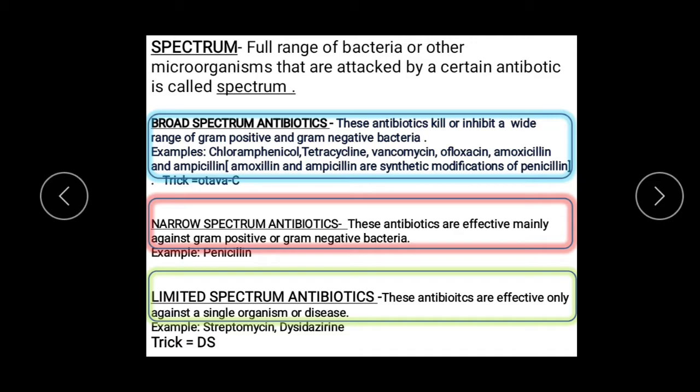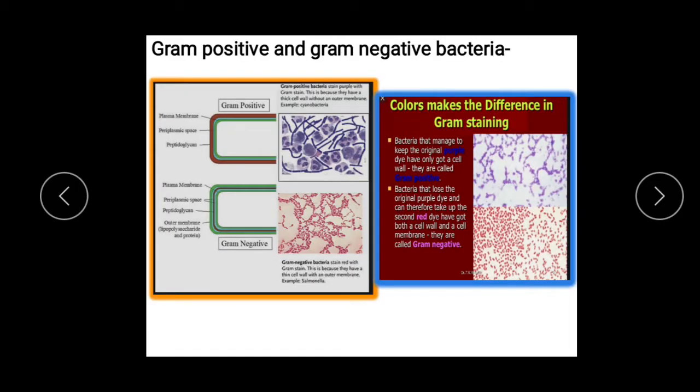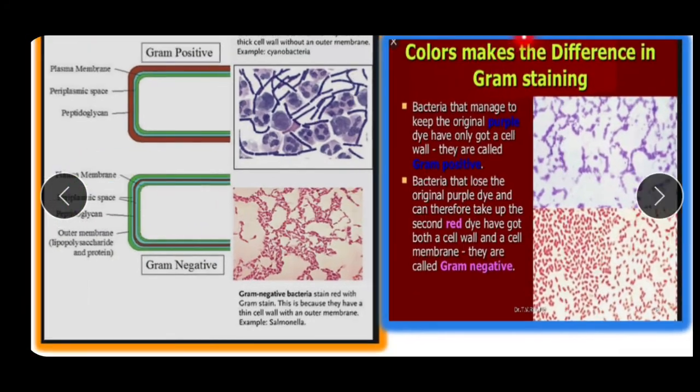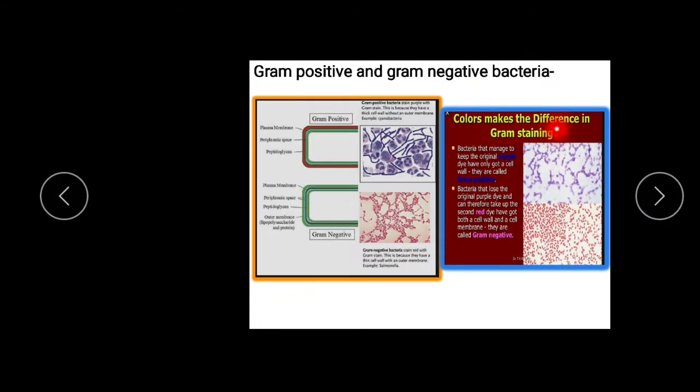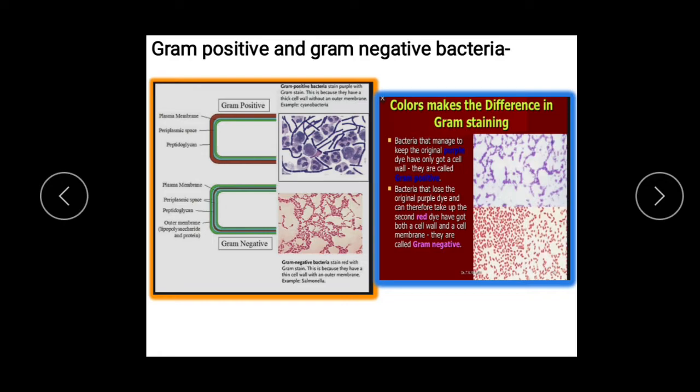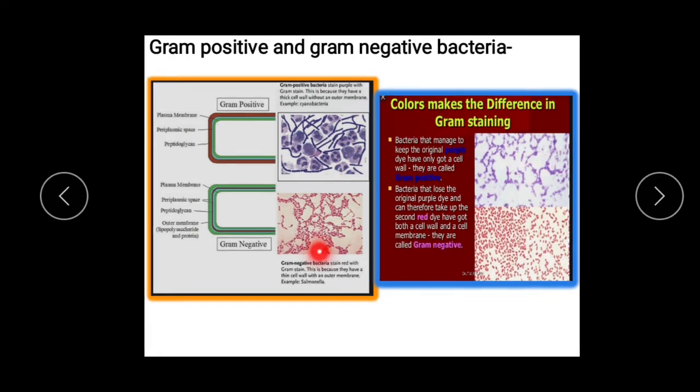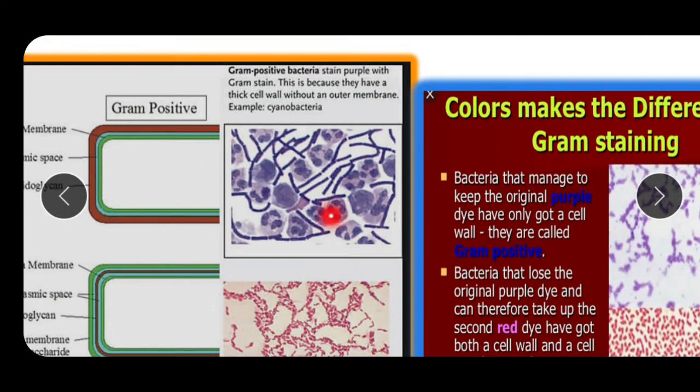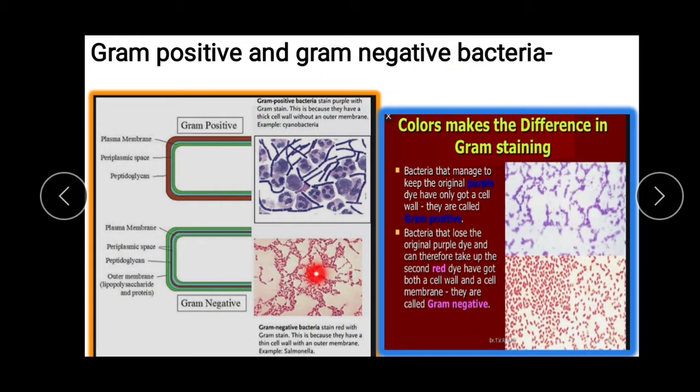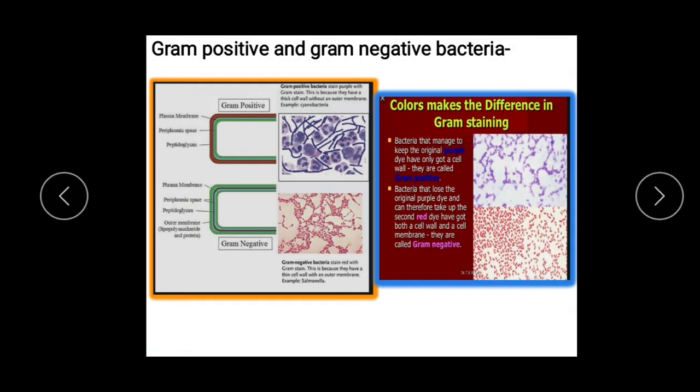Now, what are gram-positive and gram-negative bacteria? For that, here we have a short explanation. Gram stain is there. Some bacteria get stained purple with gram stain, so they become the gram-positive bacteria. And bacteria which take up the stain and become red in color are called gram-negative bacteria. So this is short information about gram-positive and gram-negative bacteria. You can see here, this is the gram-positive becoming purple in color, and this is the gram-negative becoming red in color.